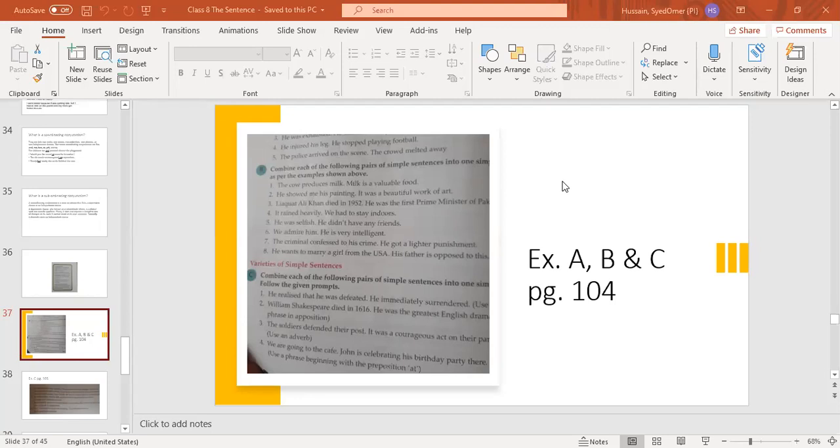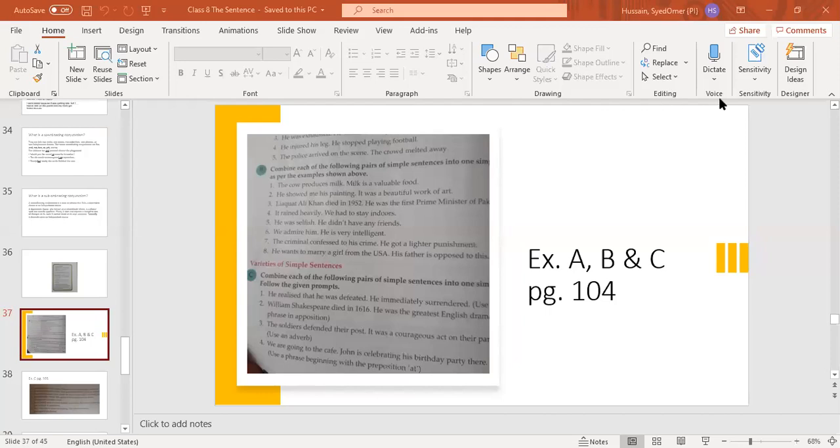Now, students, I am telling you, we could also write it in this manner: the cow produces milk, which is a valuable food. But here there will be two verbs, one will be is and the other will be produces. And we have joined them with a relative pronoun. So we cannot do like that. We have to use one verb. That is why we have written milk, comma. So you are describing milk. What is milk, comma? A valuable food, comma, is produced by the cow.